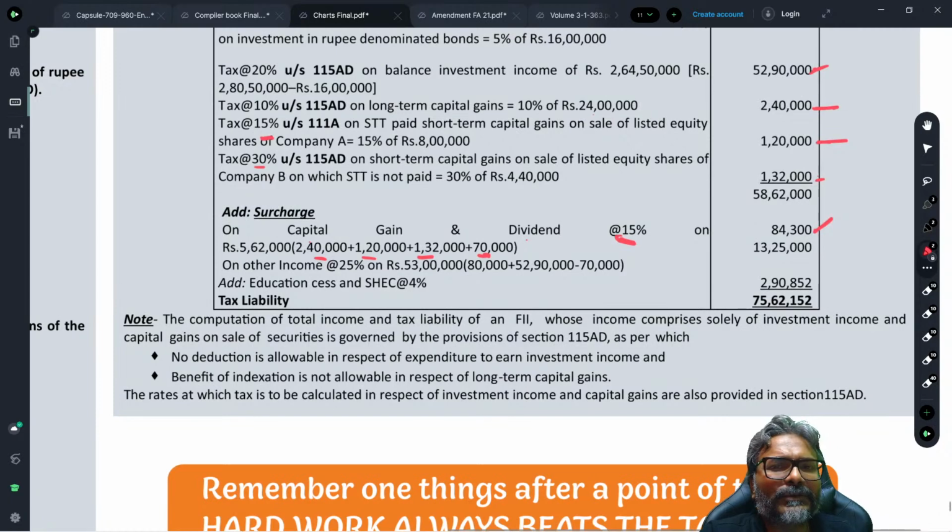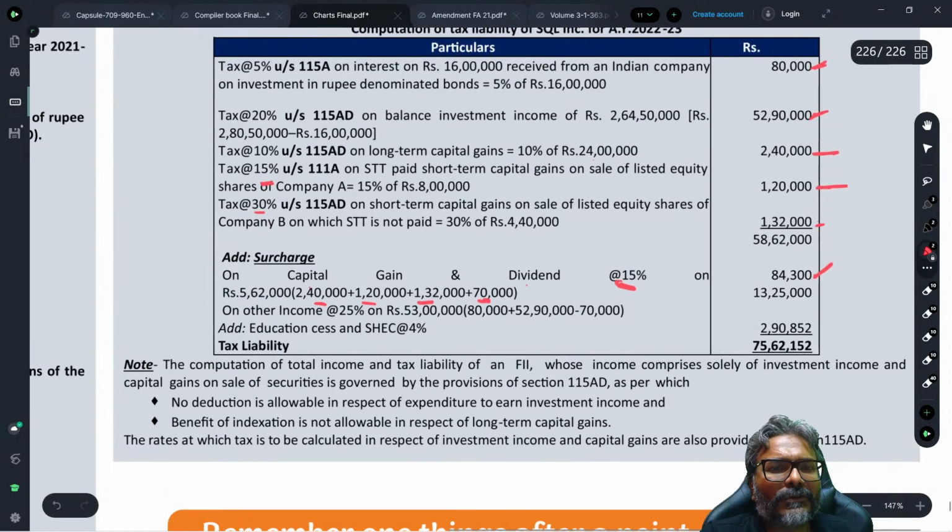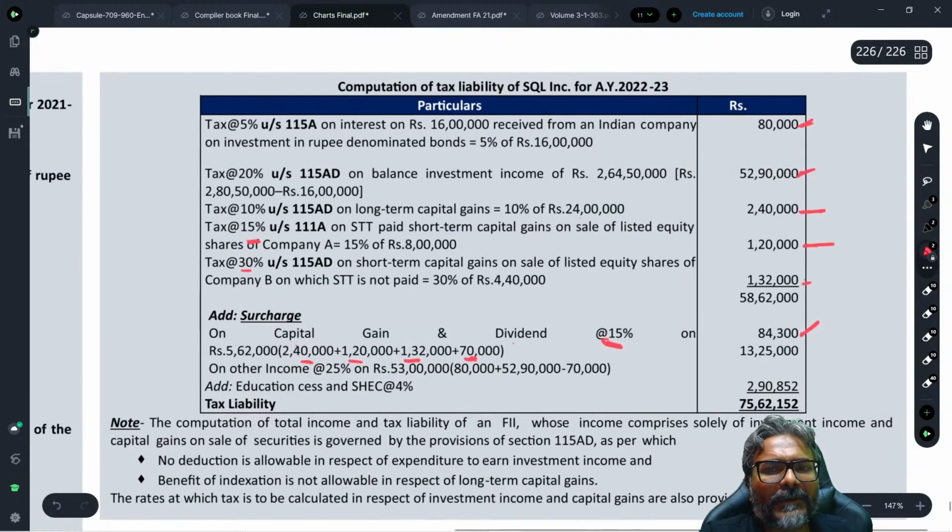And on the balance total income, now the tax on the balance total income, whatever is the tax amount, 58,62,000.